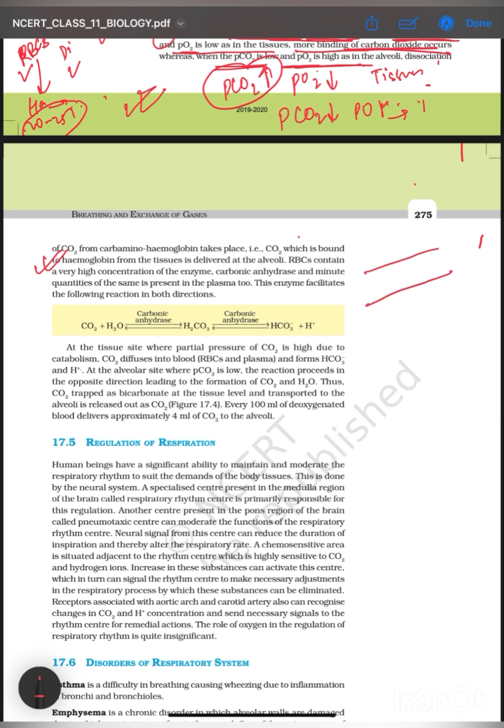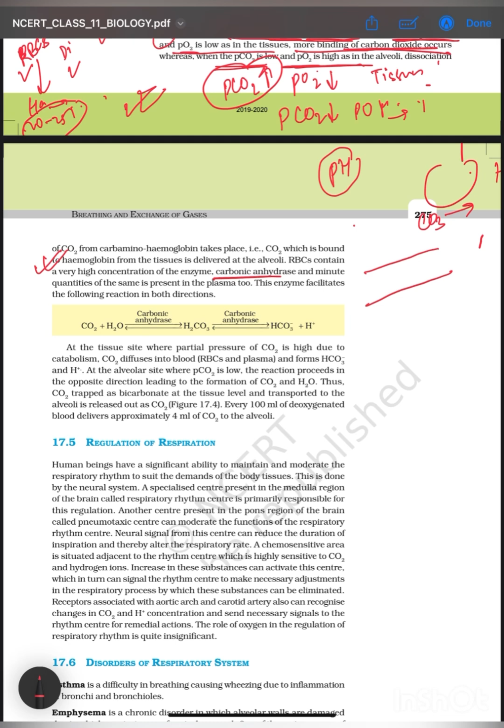Now in blood we have, since CO2 when it forms bicarbonate, it is definitely acidic in nature. There are more H plus ions in the blood, but the pH of the blood should be maintained. It shouldn't get acidic. तो वो pH maintain कौन करेगा? There's an enzyme present called carbonic anhydrase.